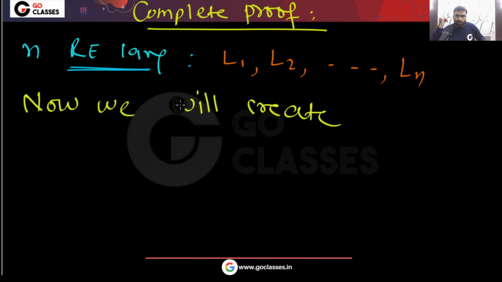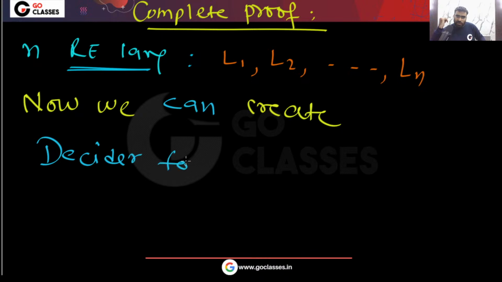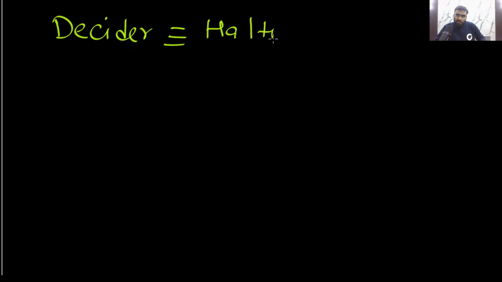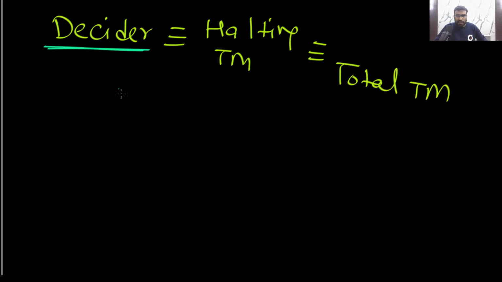Now we can easily create a decider for L1. What is a decider? A decider is a halting Turing machine which will always halt. Some people also call it a total Turing machine. So if you have a decider M, let's assume there is a decider M.